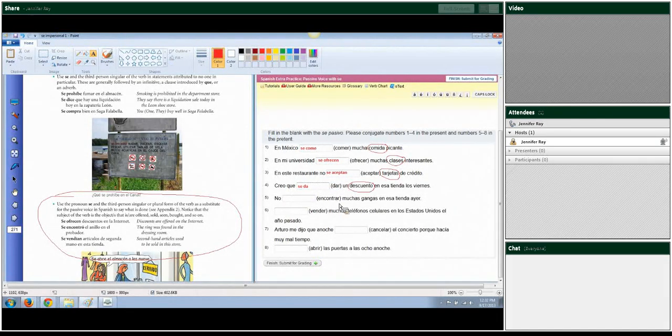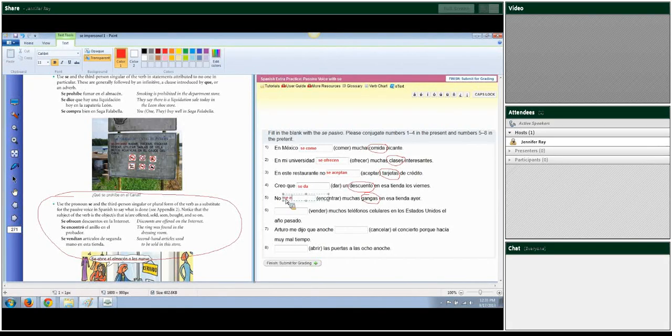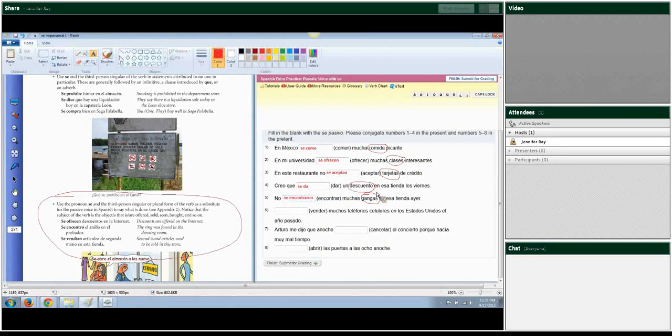No encontrar muchas gangas en esa tienda ayer. A lot of sales were not found at this store yesterday, or one could not find a lot of sales. So what couldn't be found are the sales, and we have to put it into the preterite tense this time according to the directions. So it's se encontraron. I'm going to conjugate for ellas because it was gangas.